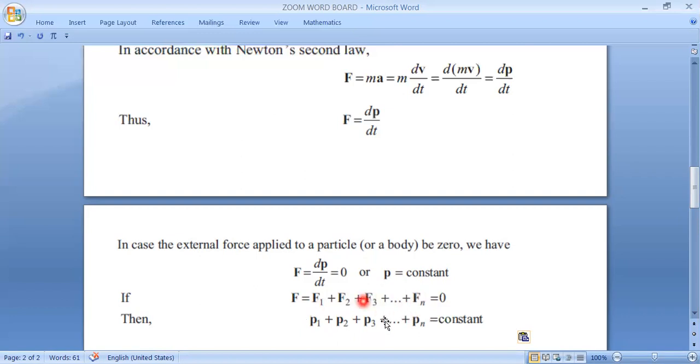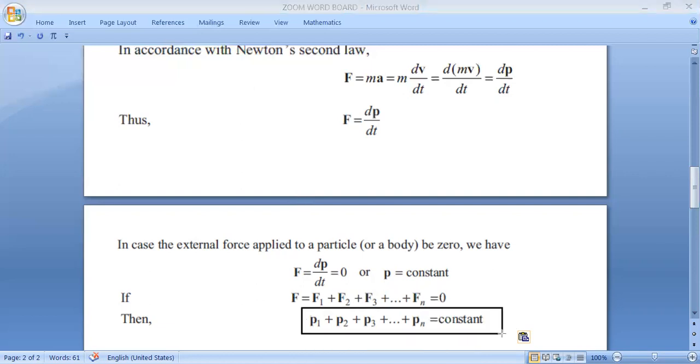But if the sum of all external forces is equal to 0, it means the momentum of the system, say n particles are there, so P1, P2, P3, Pn, the sum of all momenta will be constant. If one is increasing, another may be decreasing, so that their sum remains constant. Are you getting it? Very important expression.